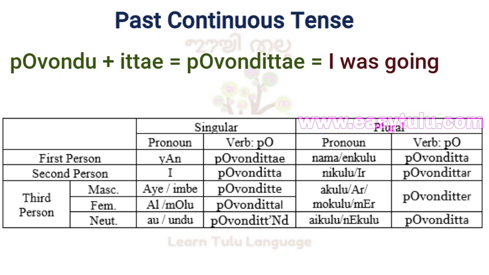Alu or molu povandittal, she was going. Au or ondu povandittandu, it was going. Nama or enkulu povanditta, we were going. Iru or nikulu povandittar, you were going. Akulu or mukulu or aru or meer povandittir, they were going. Nekulu or aikulu povanditta, they were going.